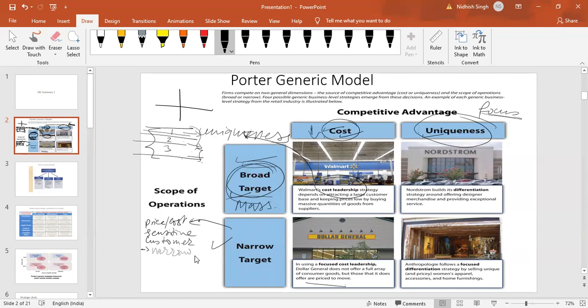Narrow in customer base. Cost efficiency is their strategy. A slight increase in cost can lose the market.